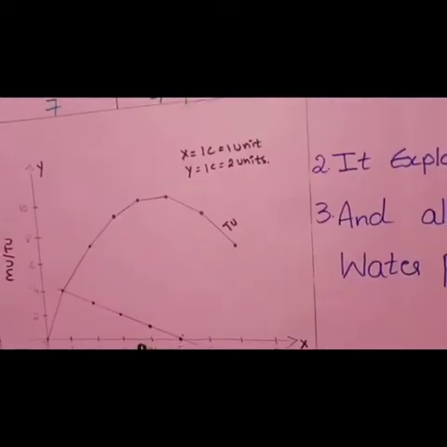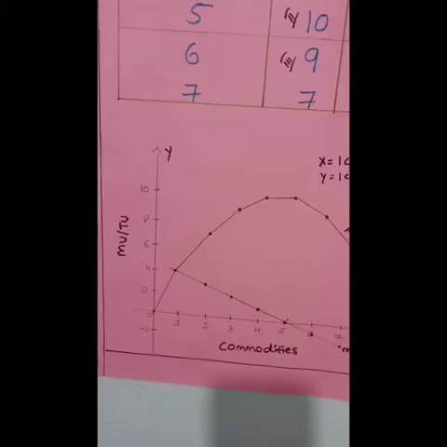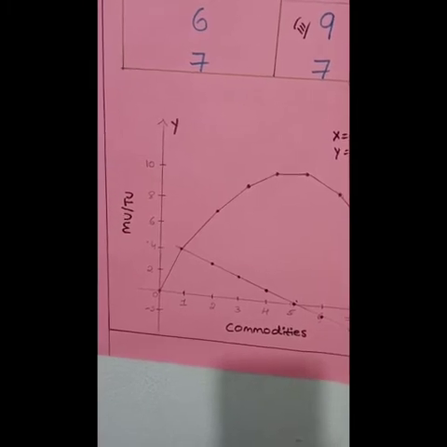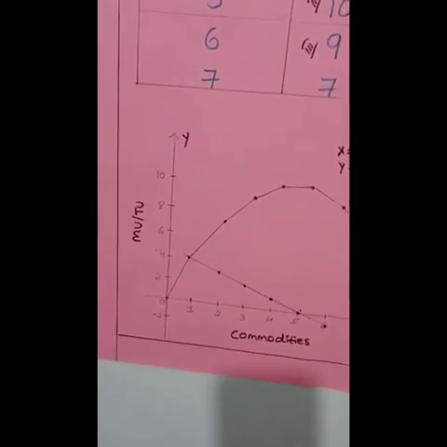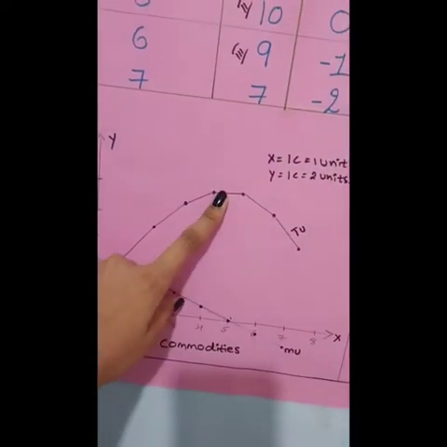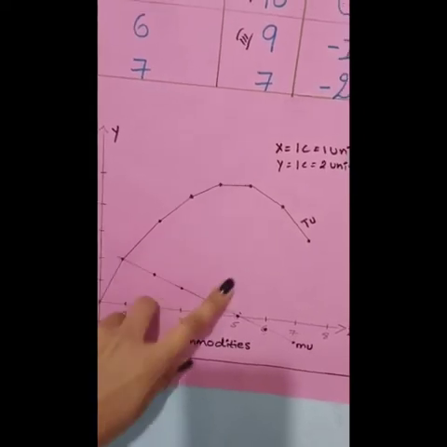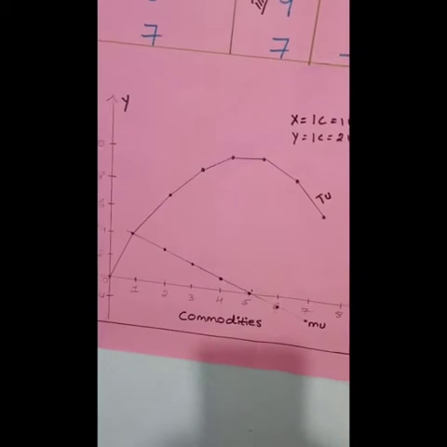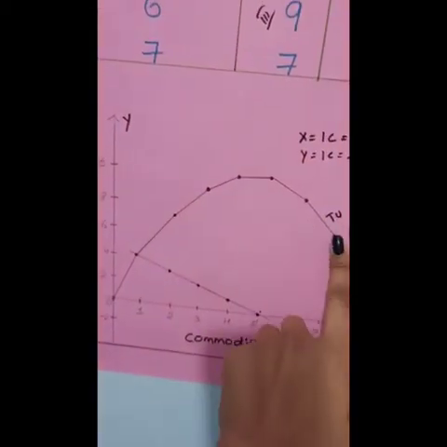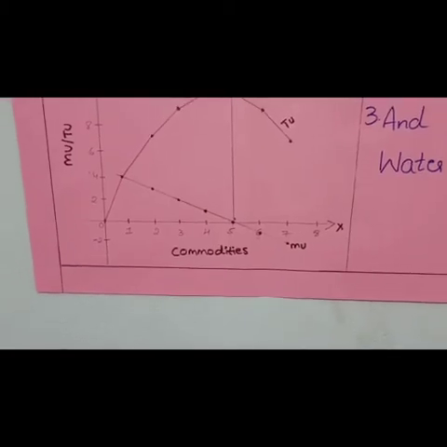In the diagram below, commodities are on the x-axis and TU and MU are on the y-axis. First I will explain the TU curve and commodities. Up to the fourth commodity, the TU curve is moving upwards in a positive direction. At the fifth commodity, it becomes parallel and constant. It is parallel to the x-axis. At the sixth and seventh commodities, the TU curve is moving downwards in a negative direction from left to right, and it is decreasing. Now the explanation of the MU curve.